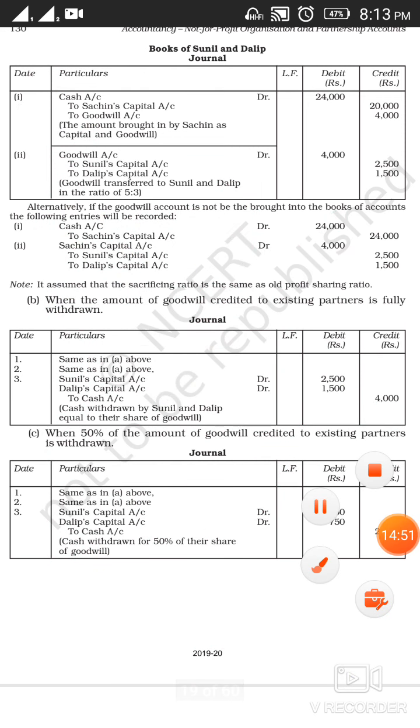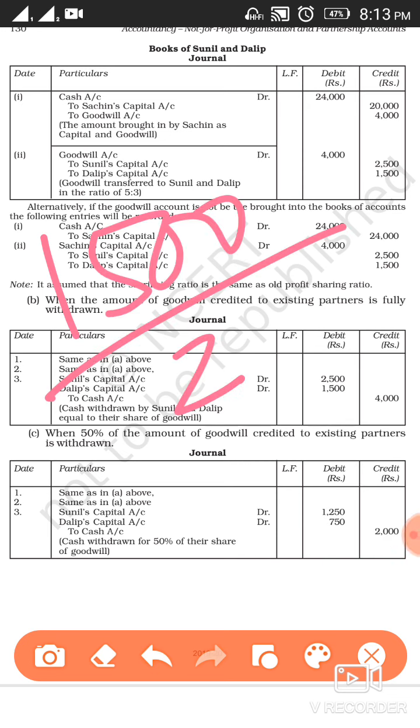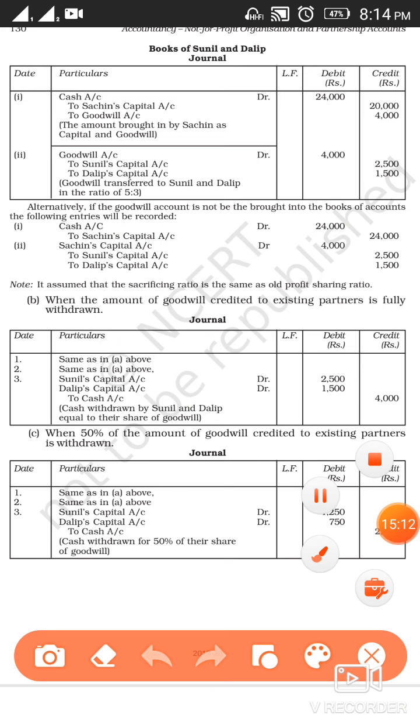The same way Dilip is also going to withdraw half of his share. So 1,500 divided by 2, as 1,500 is the share of Dilip. So it's coming 750. So both of them want to withdraw their amount. Now, if we have been asked for your C part, clear, then in that case the first entry will remain same.